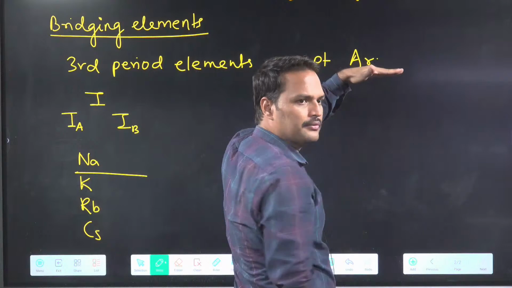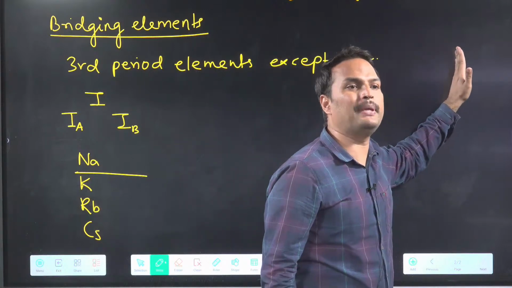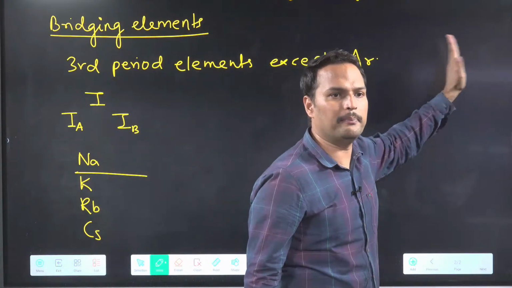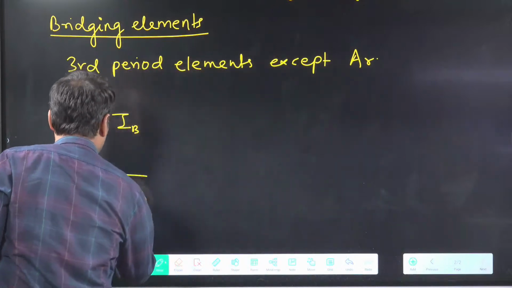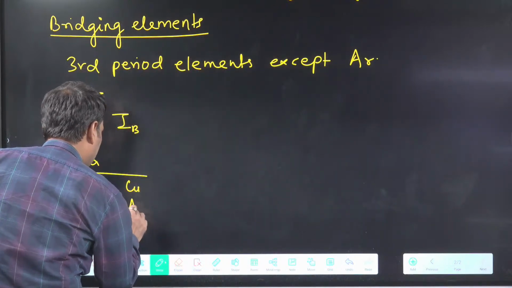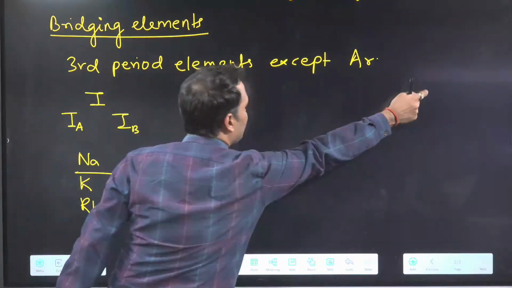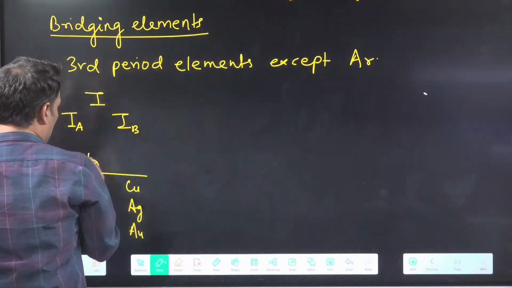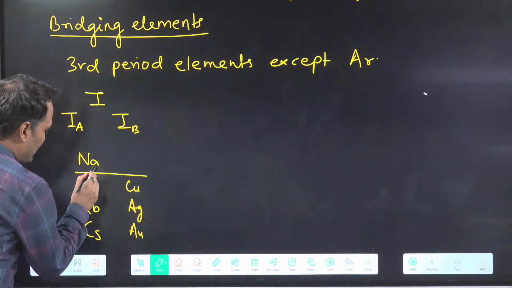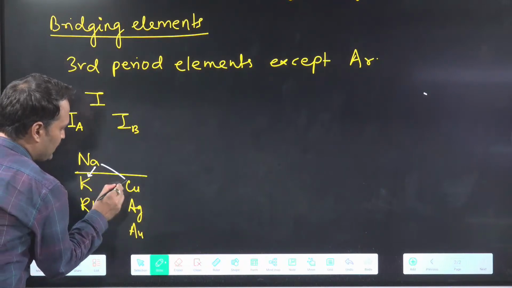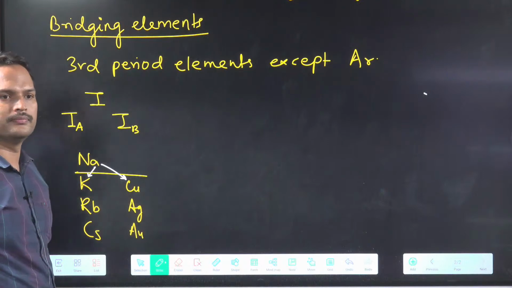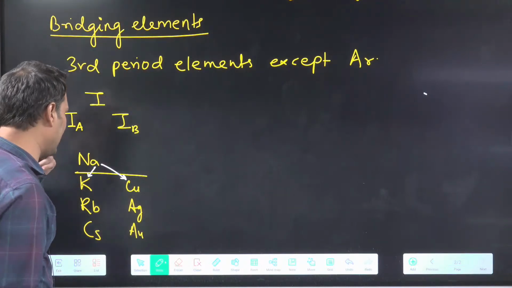Then there was 1B. 1B contains copper, silver, gold. This is the 11th group, known as 1B, written here. So we say that sodium is acting as a bridge between these two subgroups. So copper, silver, gold.